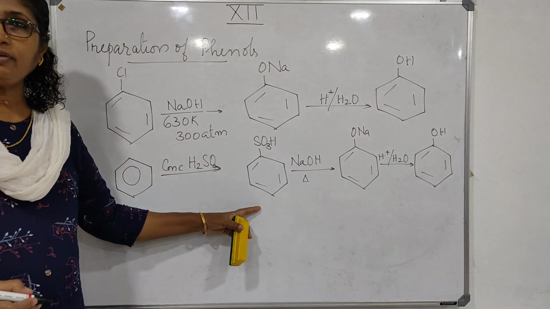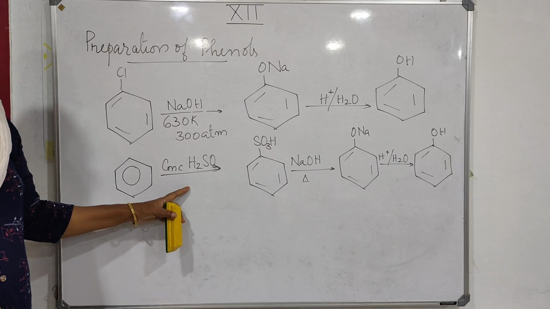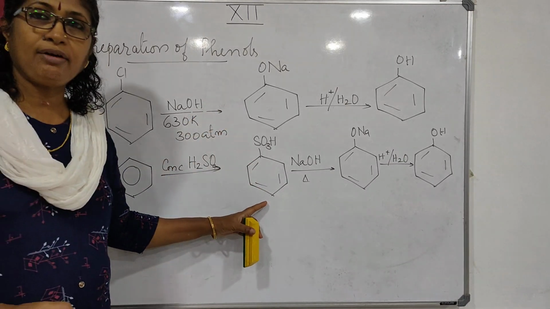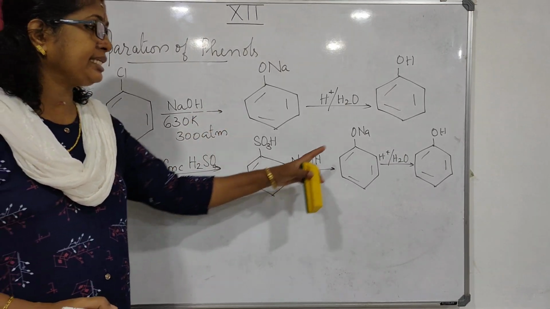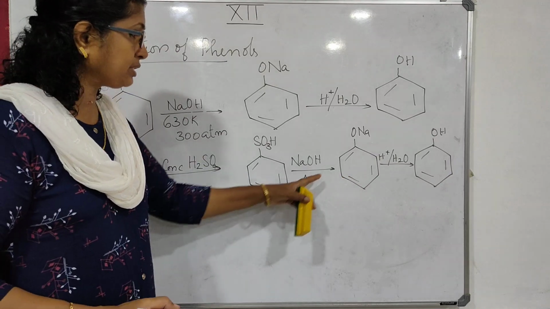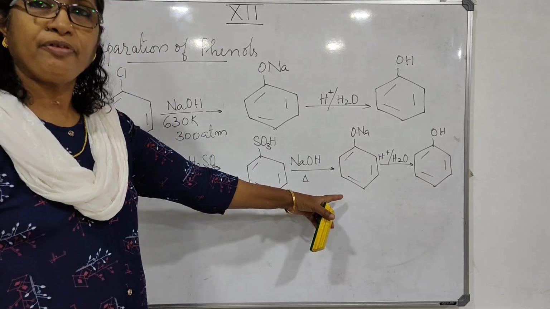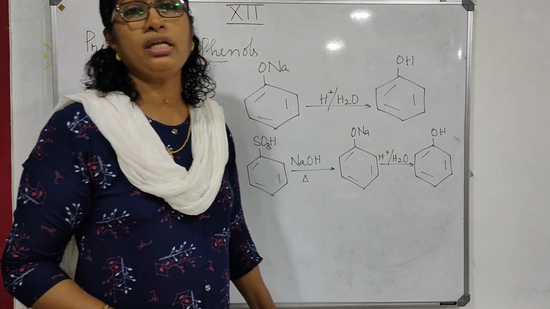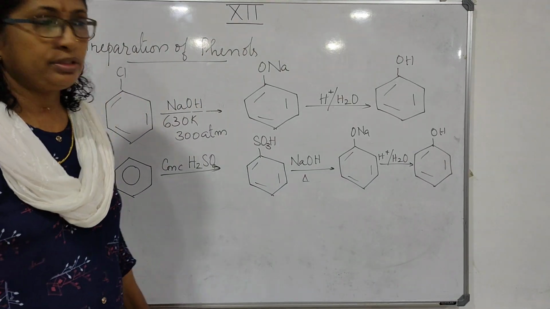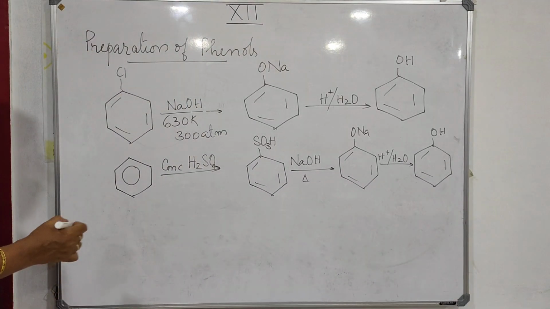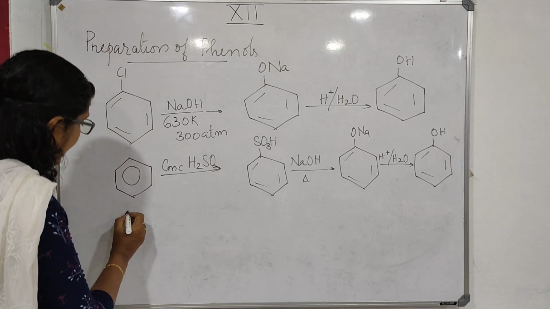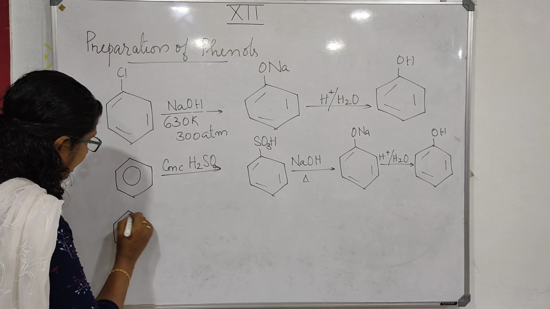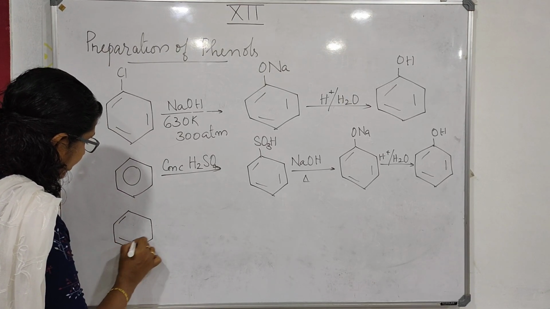Benzene is first treated with concentrated sulfuric acid. You will get benzene sulfonic acid. The sulfonic acid is then treated with sodium hydroxide. You will get sodium phenoxide, which on acid hydrolysis you will get phenol. So that is another method. Now another method is from aniline. Aniline we can convert to phenol.